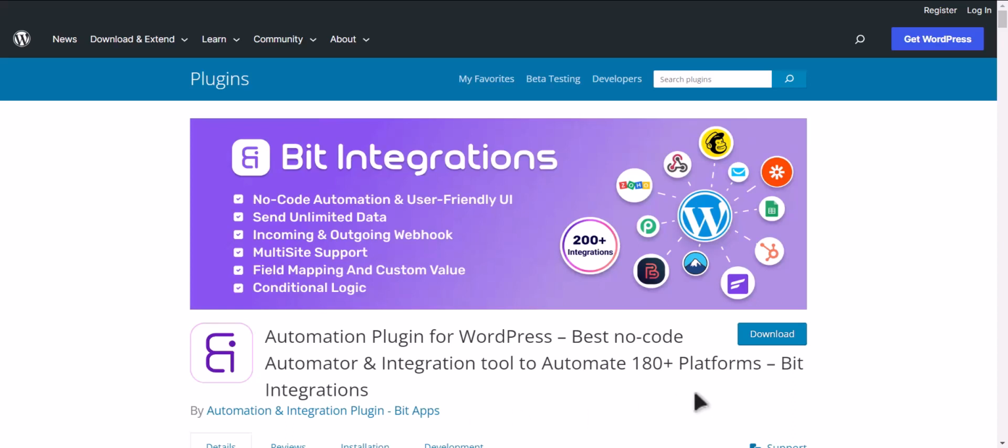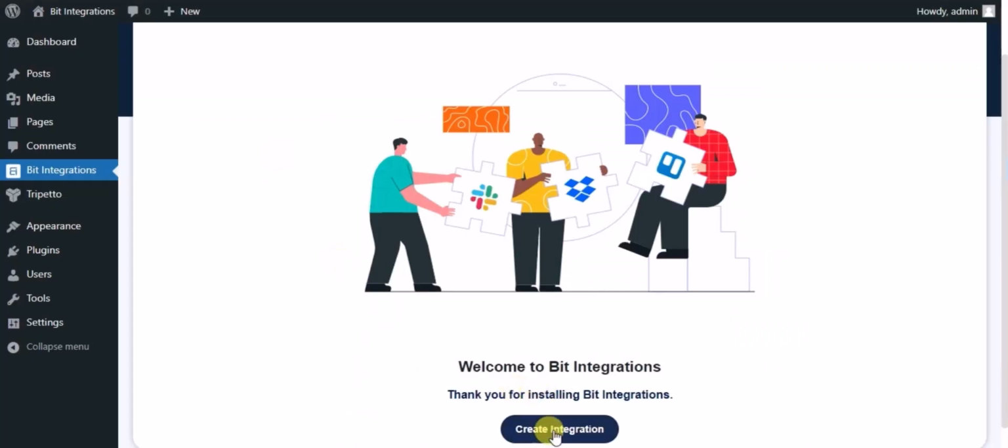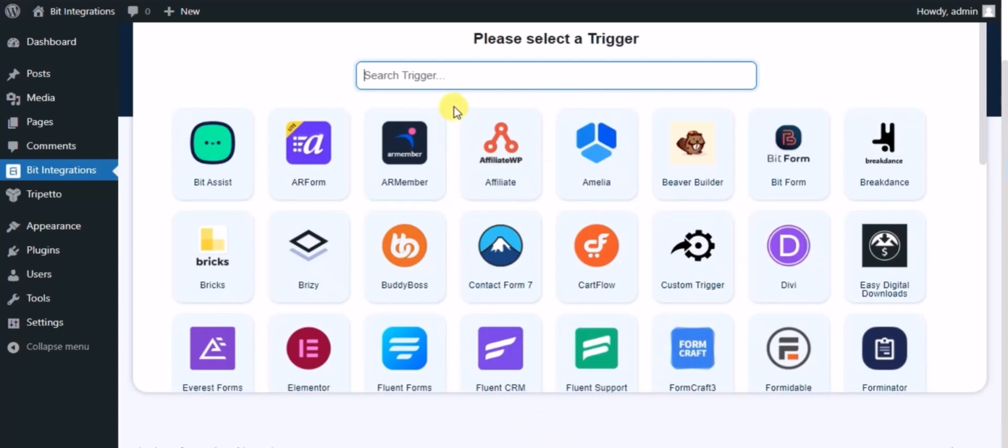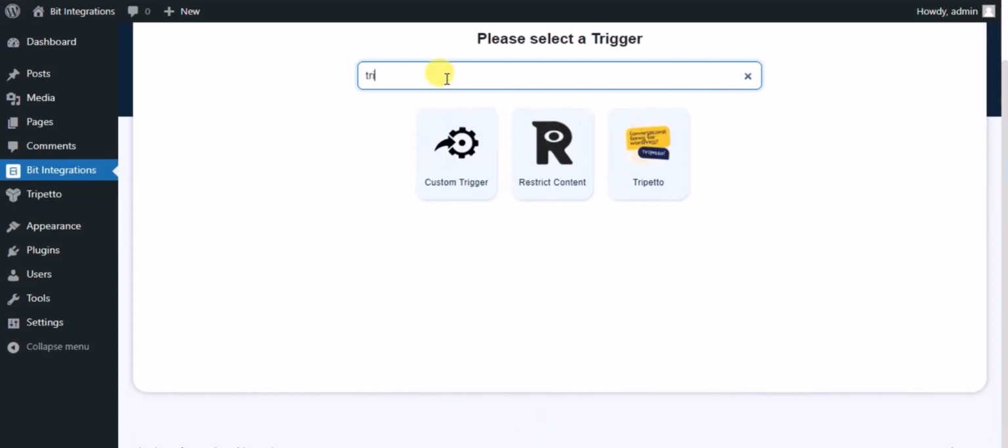I am utilizing the Bit Integrations plugin to establish a connection between these two platforms. Let's go to Bit Integrations Dashboard. Click on Create Integration. Search for Tripetto Form.